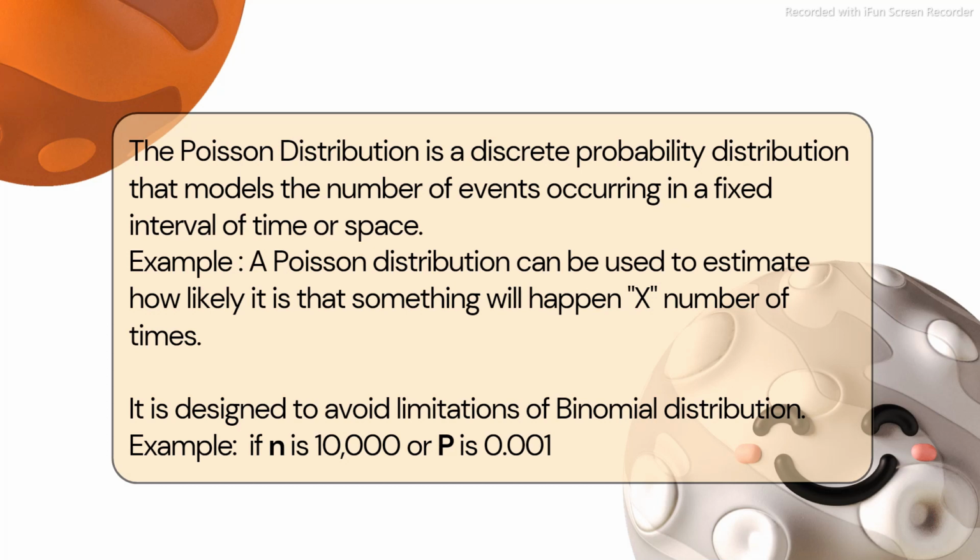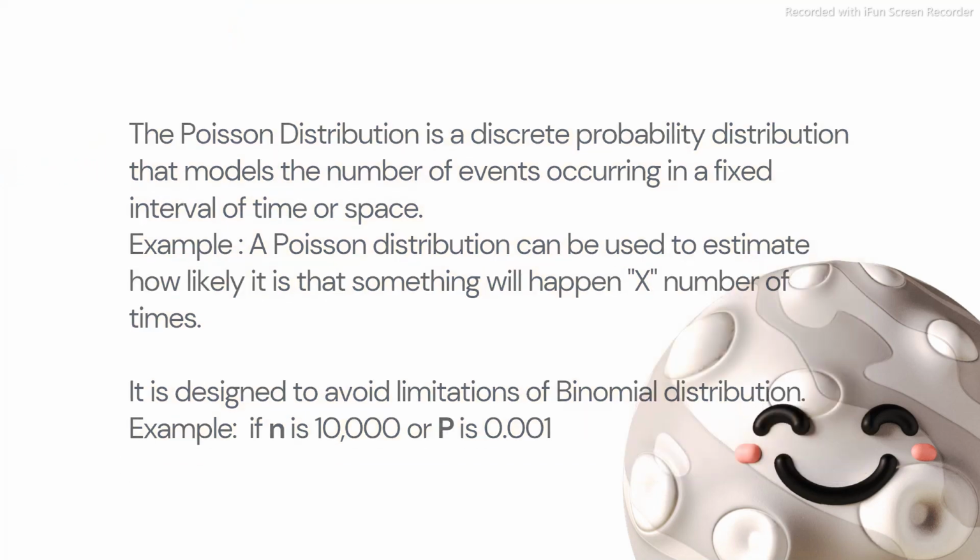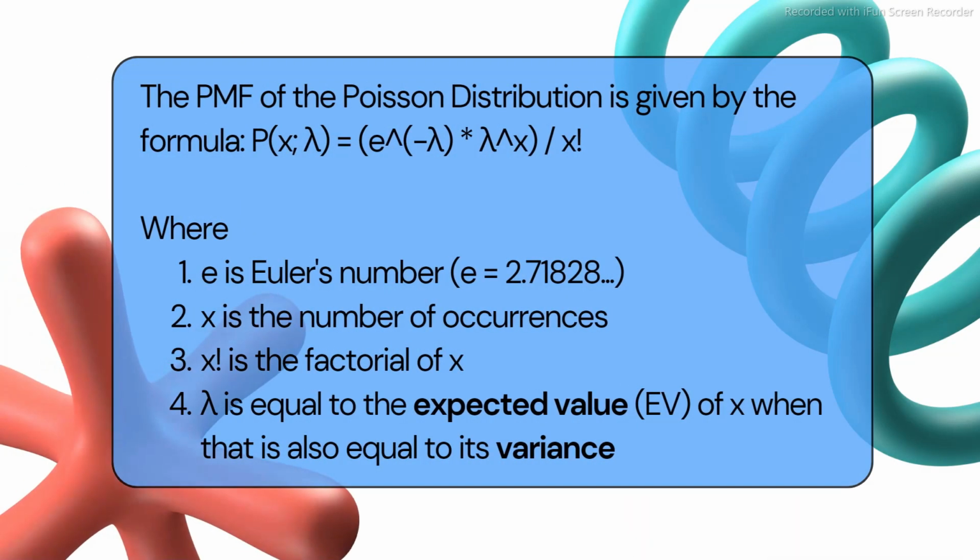Here we have a single variable x that represents the number of occurrences, and we have the lambda. I'm going to discuss whatever is used in that probability mass function in the next presentation. Here we have the probability mass function. It can be represented as e raised to minus lambda into lambda raised to x divided by x factorial.